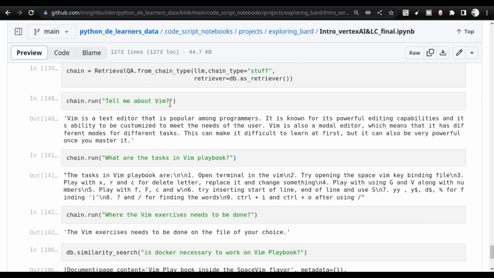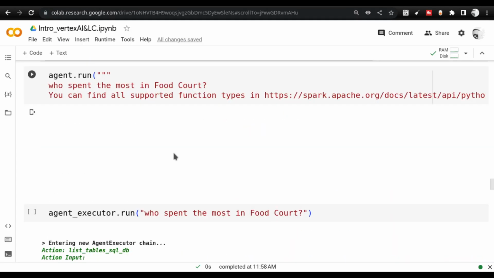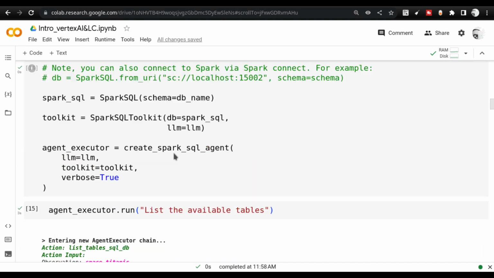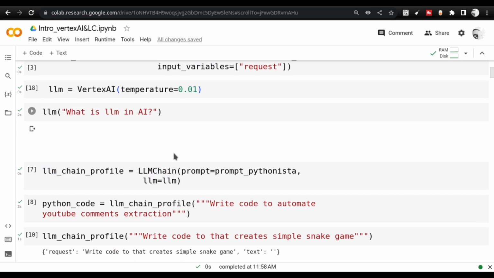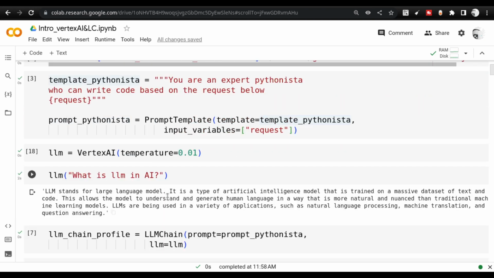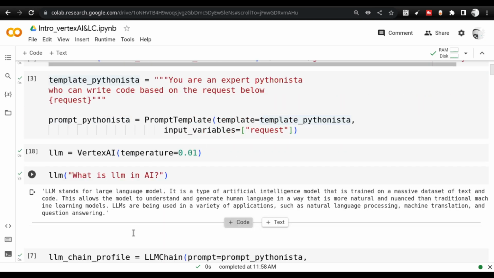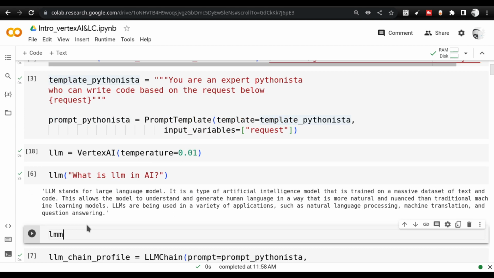So tell me about Vim. This particular question is a general question. So let us ask the LLM directly. If I ask the LLM, tell me about Vim, let us see what output it provides. You have to compare that way only. Whether your LLM is looking at your document or not, you can compare it only by asking a bare LLM. So this is a bare LLM, meaning I am not attaching any documents to it. That is why I call it a bare LLM.